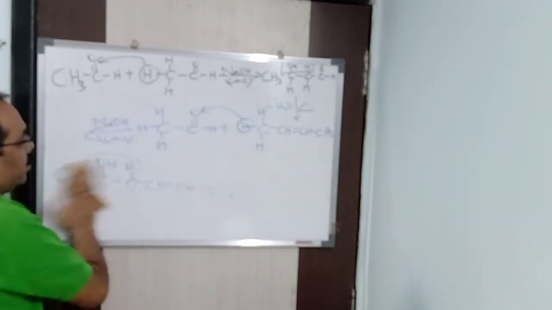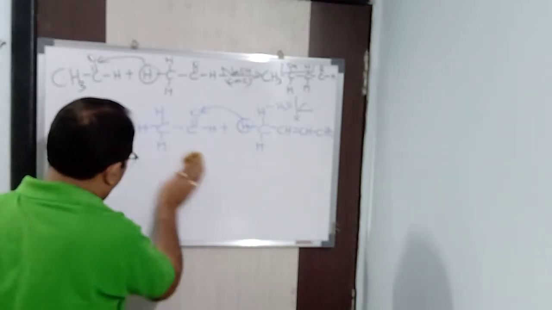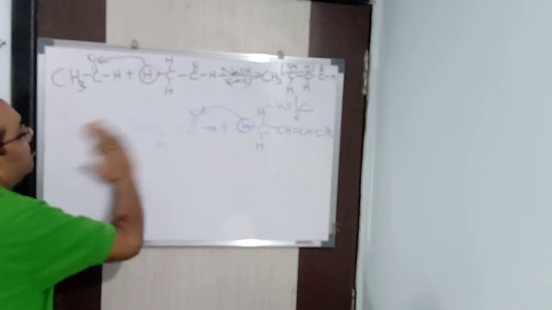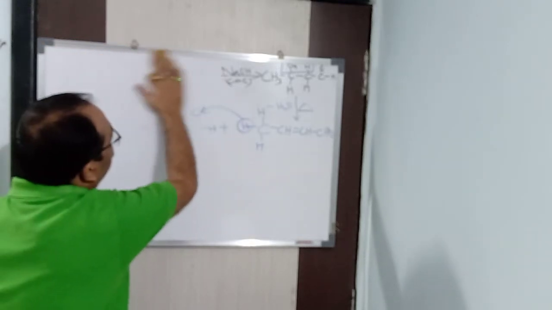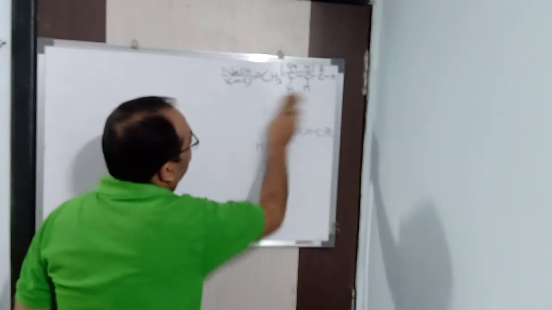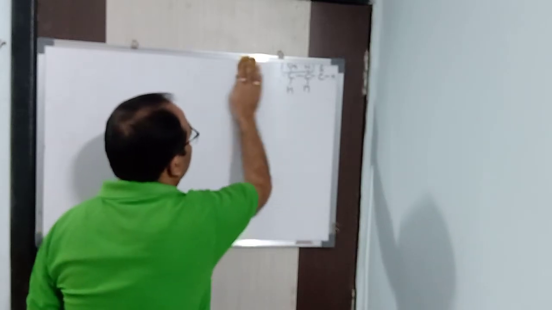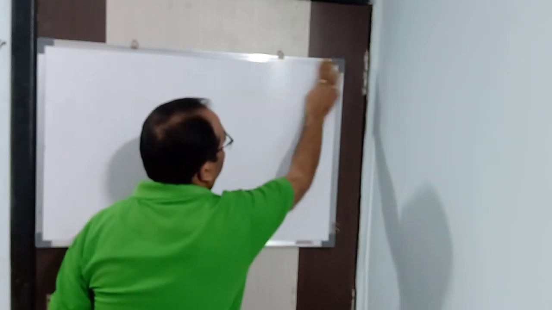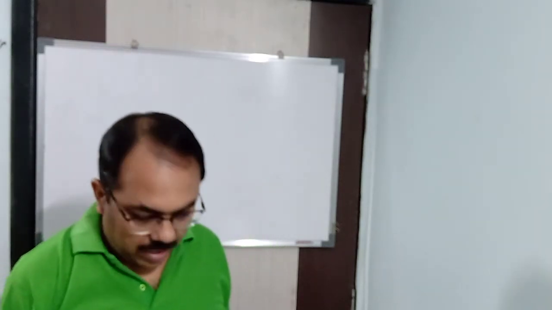Now, next, we'll come to the Cannizzaro reaction. The conditions in the Cannizzaro reaction I already told you. In the Cannizzaro reaction, alpha hydrogen atom is not required. So the first condition is the compound should not have any alpha hydrogen atom present in it. And the second condition is that the reaction takes place in presence of concentrated alkali.